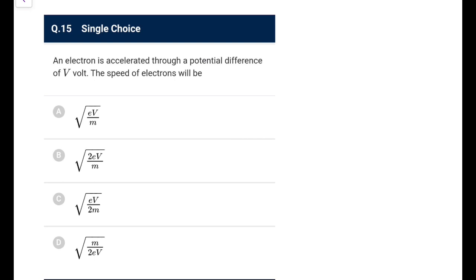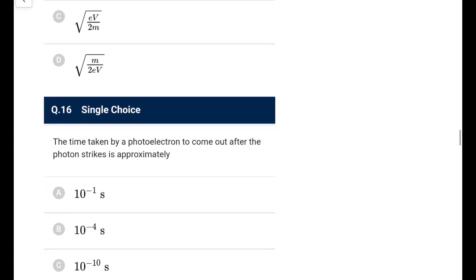Next one, an electron is accelerated through a potential difference of V volt, the speed of electron would be, so the kinetic energy would be eV. So eV is half mv square, so v would be root 2eV by m. That would be the answer, root 2eV by m. Go with option B.